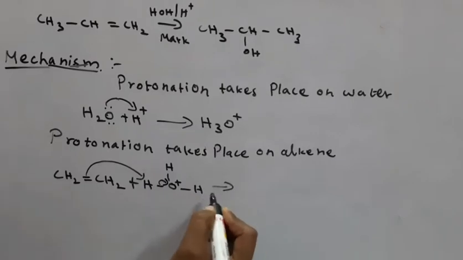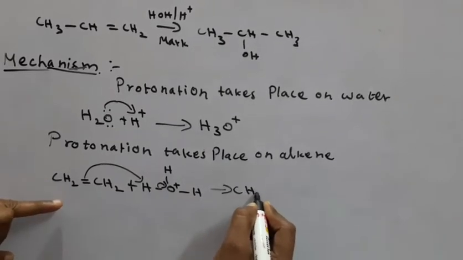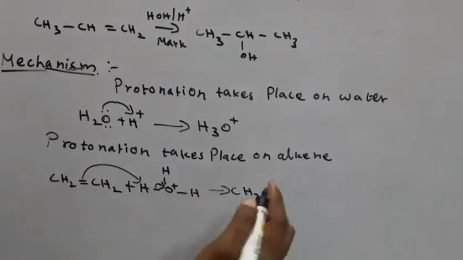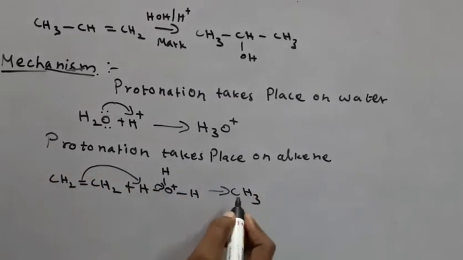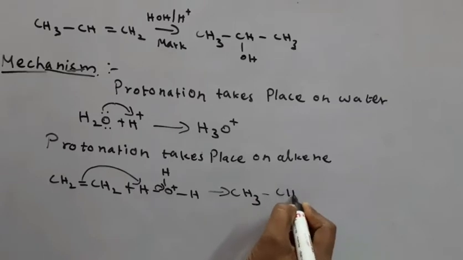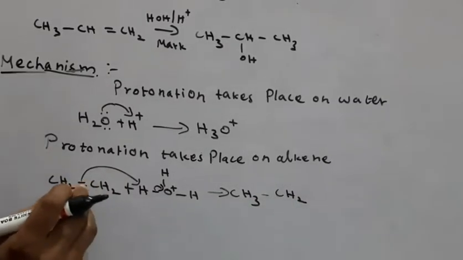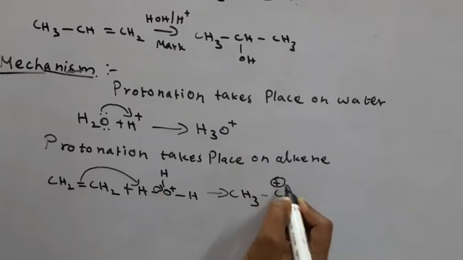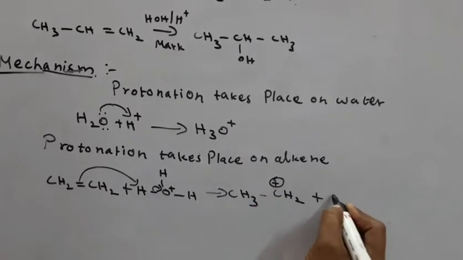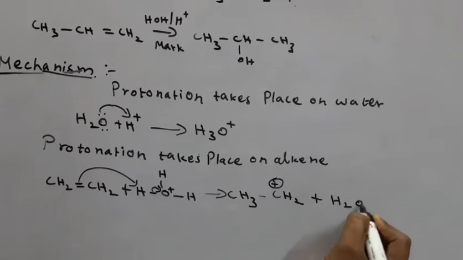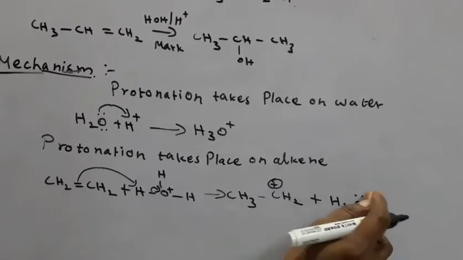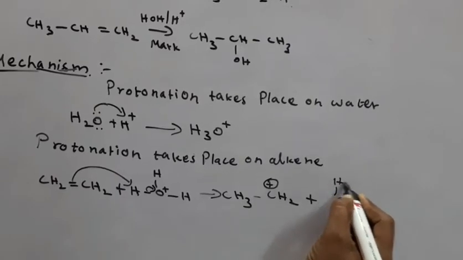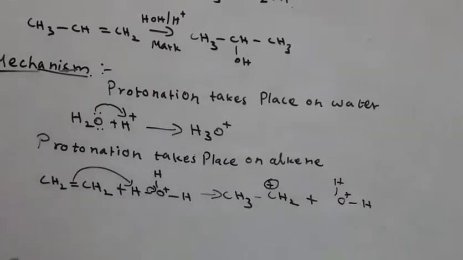So CH3 bond CH2, because this hydrogen is added to this carbon atom by protonation. Because of the shifting of the pi bond, this carbon attains a positive charge: CH3 CH2 plus, along with H2O.